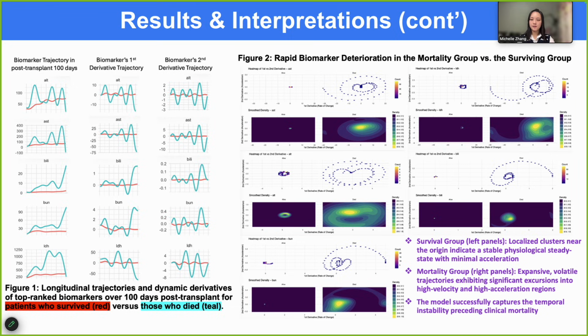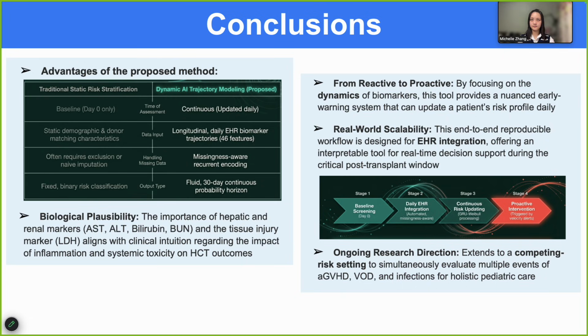This matters because two patients can have a similar lab value today, but very different trajectories. One may be very stable, while the other may be deteriorating quickly. The model can use that temporal pattern instead of relying on only one single measurement. So, the main conclusion is that this approach can shift monitoring from reactive to proactive.